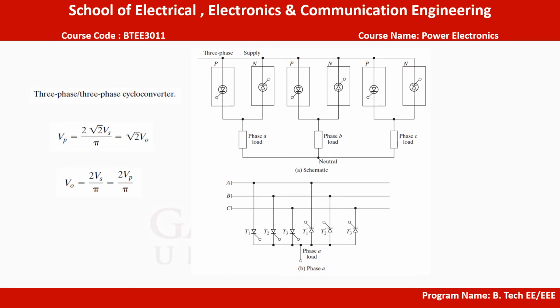The output voltage of converters is basically made up of segments of input voltages, and the average value of a segment depends on the delay angle for that segment.